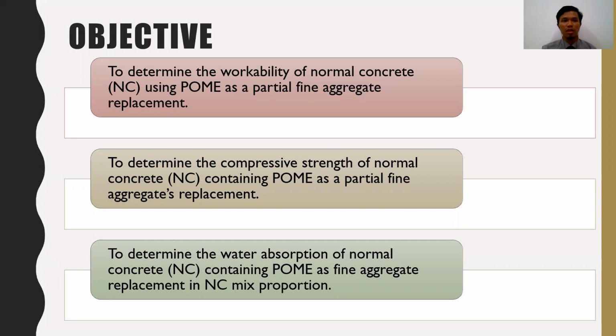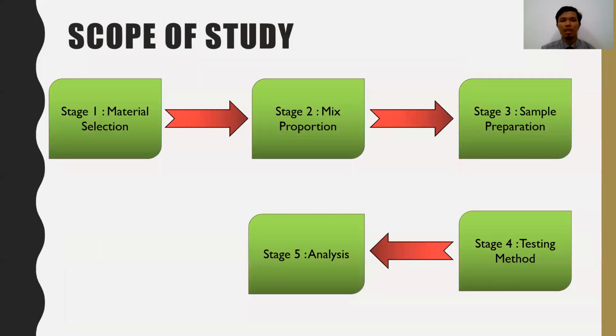The next is the objectives. My study has three objectives. The first is to determine the workability of normal concrete using POME as a fine aggregate replacement. The next is to determine the composite strength of normal concrete containing POME as a partial fine aggregate replacement. The last is to determine the water absorption of normal concrete containing POME as a fine aggregate replacement.